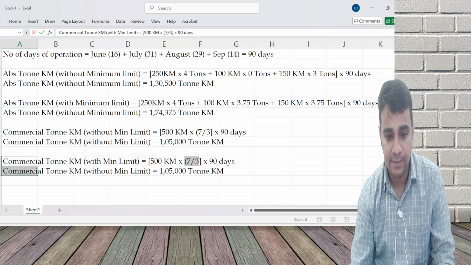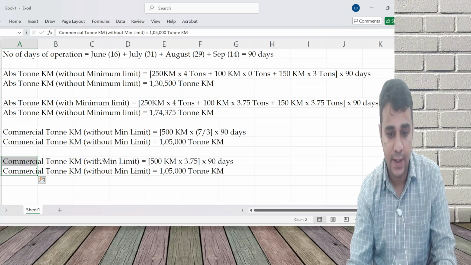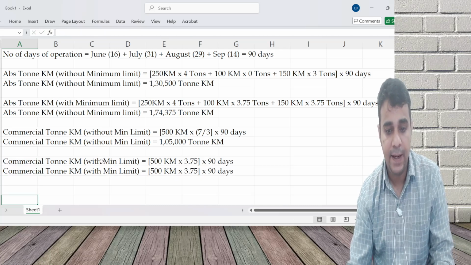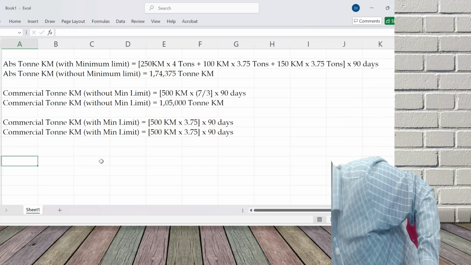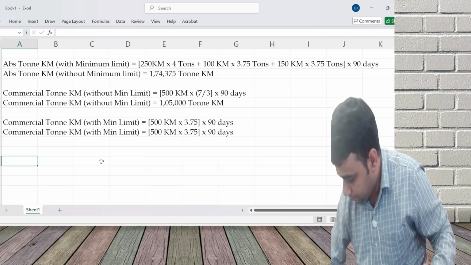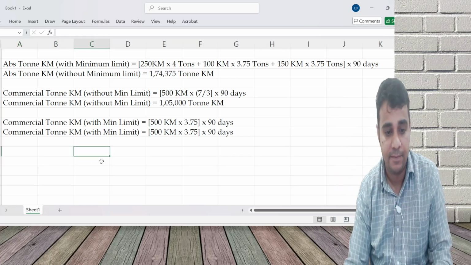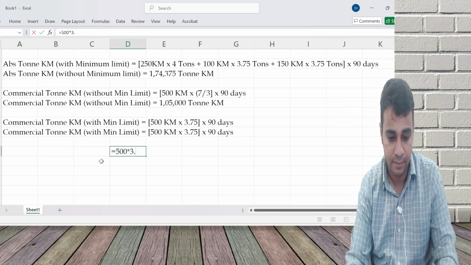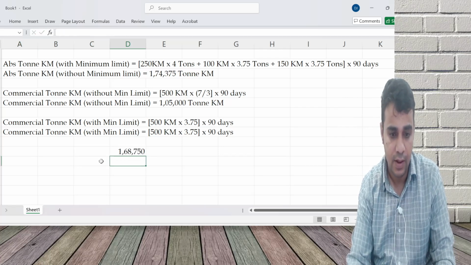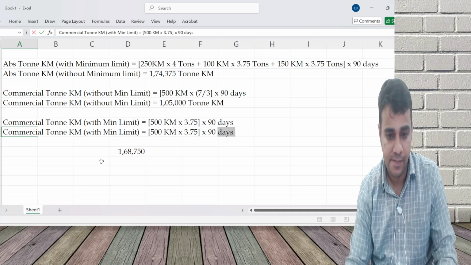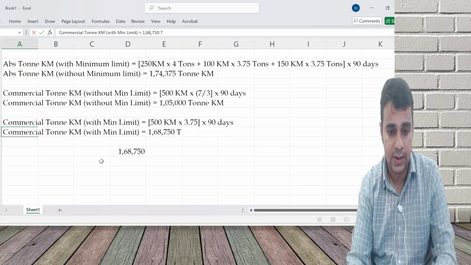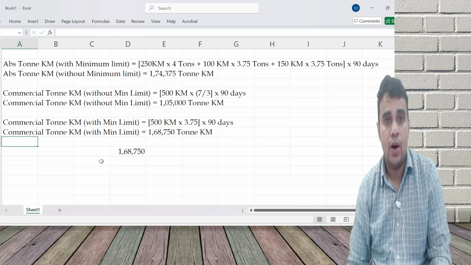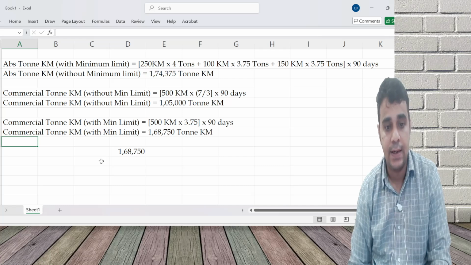In place of 7 by 3, 3.75. That gives 168,750 ton kilometer.